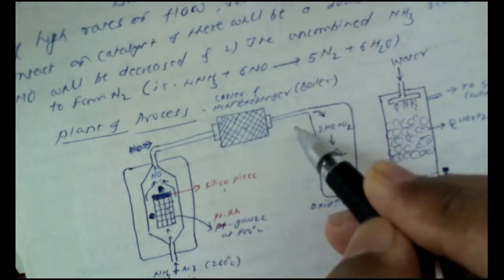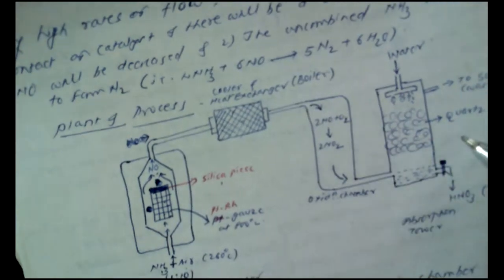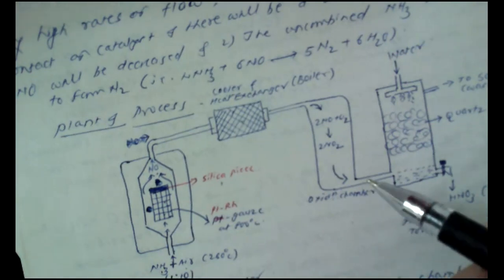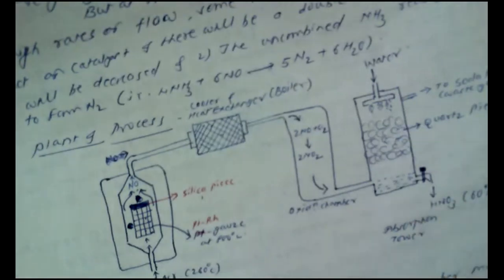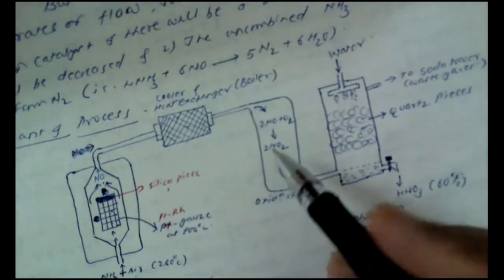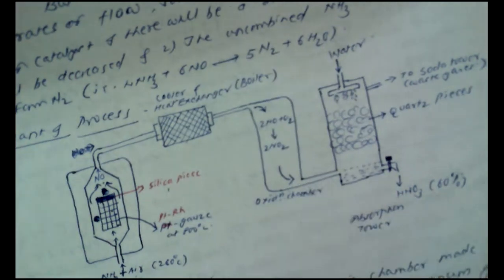Now these cool gases are allowed to pass into the next chamber, the second step, known as the oxidation chamber. This is a very important part of this manufacturing process, because whatever quantity of nitric acid is to be manufactured, that much nitrogen dioxide is produced in this chamber.